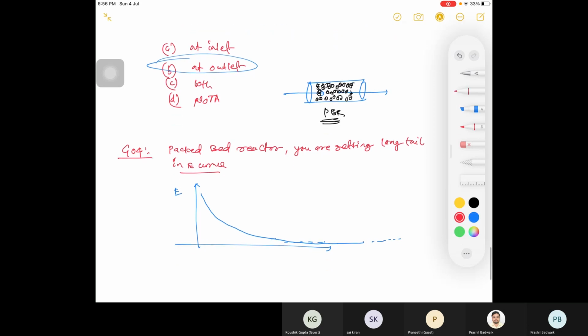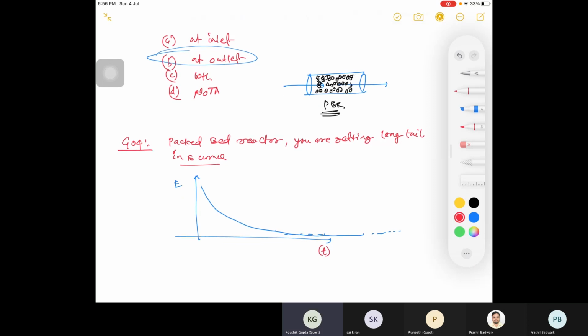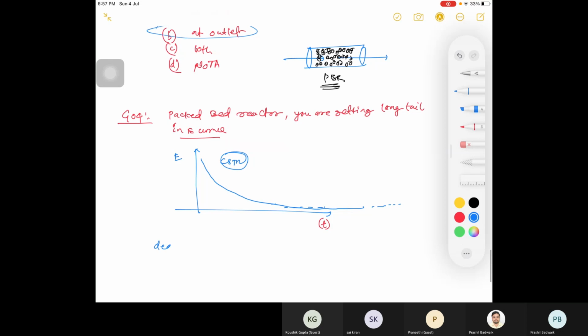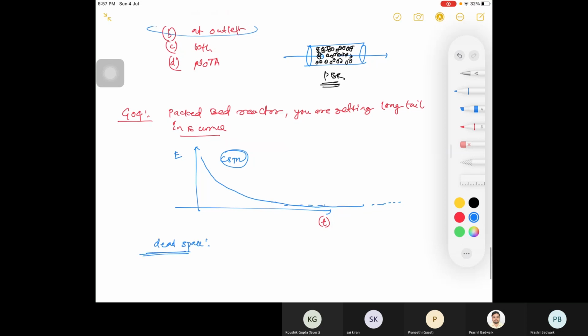So when will this long tail come? Any guess? CSTR. Wait. I'll check. Packed bed reactor. So see, long tail is basically telling you, this is an example for CSTR. CSTR में भी condition आती है. Suppose you are having dead space in your reactor, right? Dead space है तो क्या होगा?